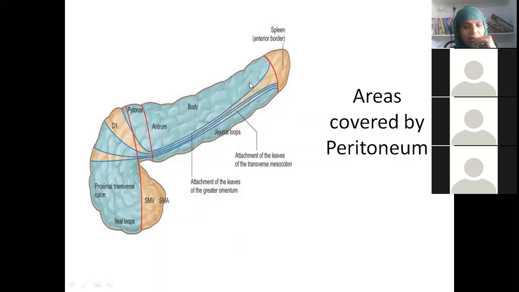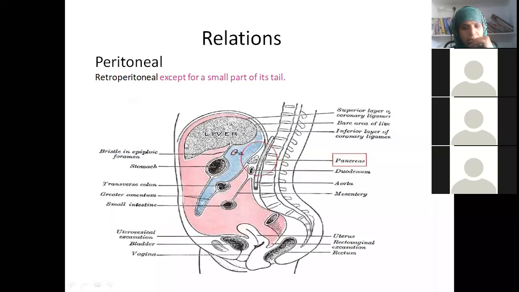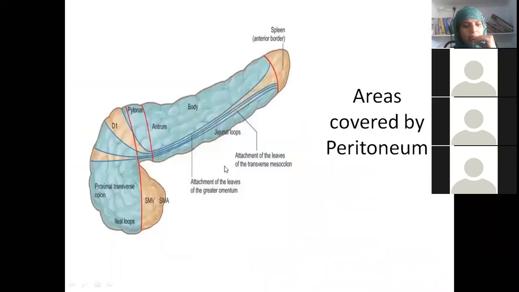That is getting reflected and attached to the pancreas. From this picture also you can make out the greater omentum, first layer, fourth layer. Then it covers the transverse colon. Transverse colon's continuation is transverse mesocolon, covering the anterior surface of pancreas only. Pancreas is not having any peritoneal covering behind.